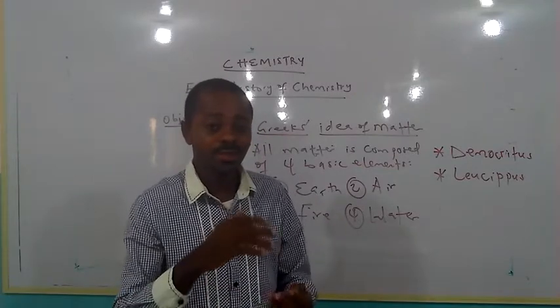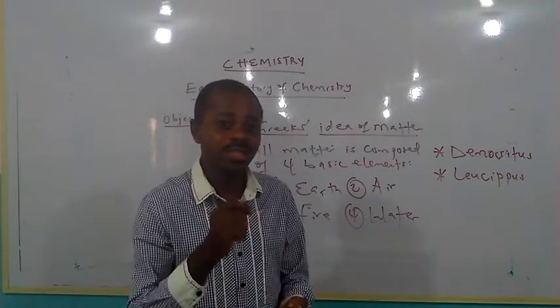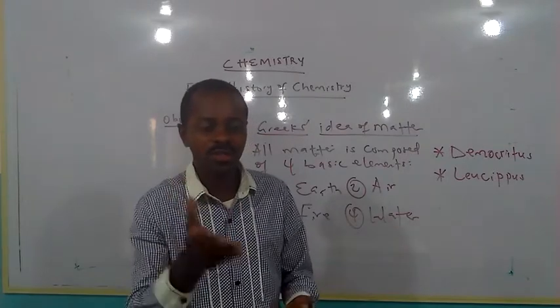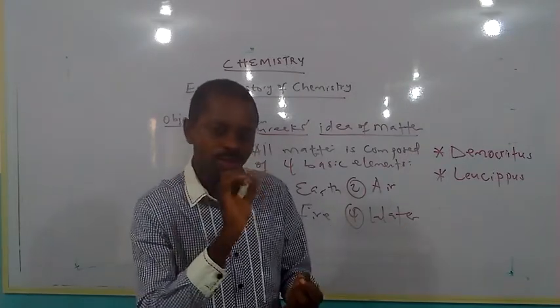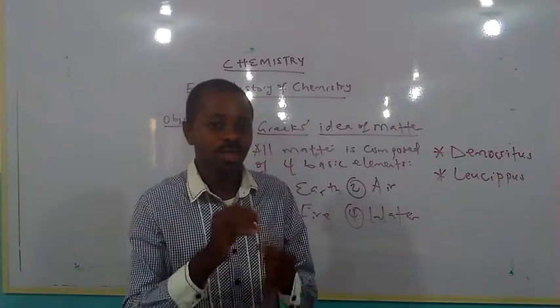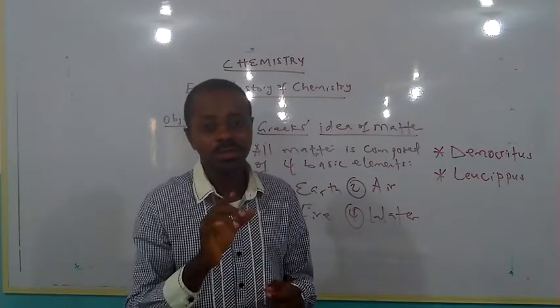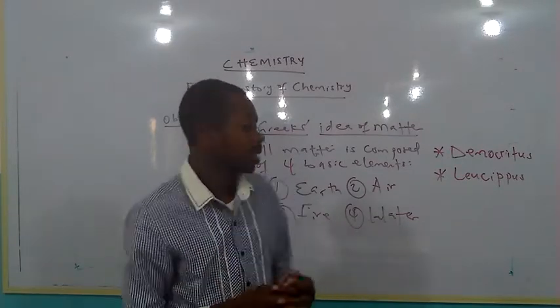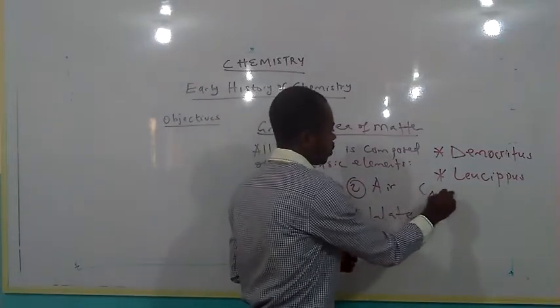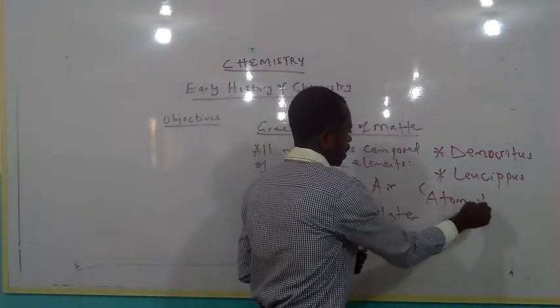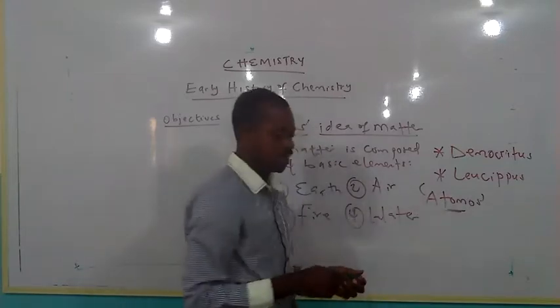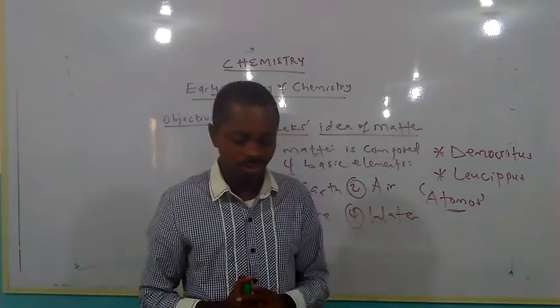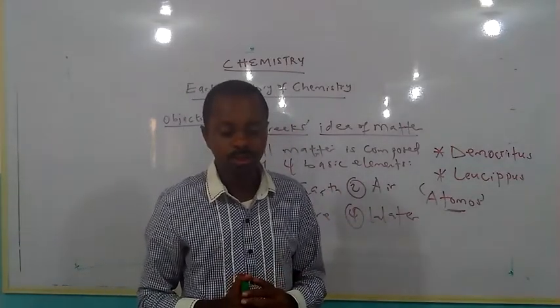They said that all of matter is made up of tiny, indivisible particles, meaning at some point you cannot divide matter anymore. That point where it is indivisible is called the atom. So they gave it this name, atoms: tiny, indivisible. That was the Greek idea at that point in time.